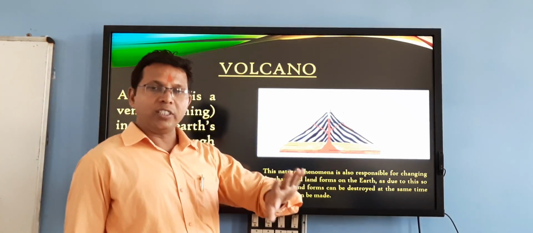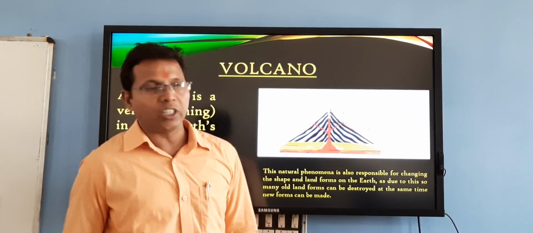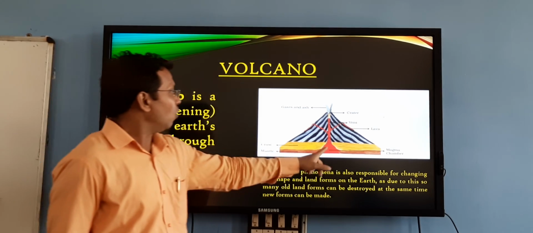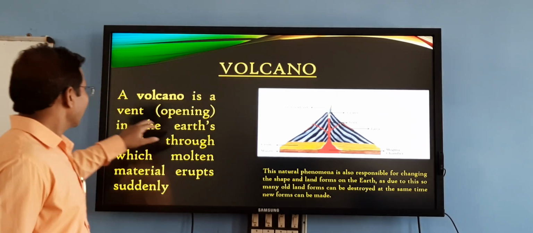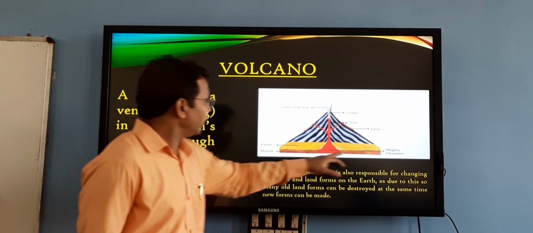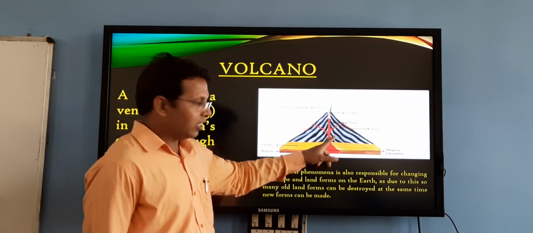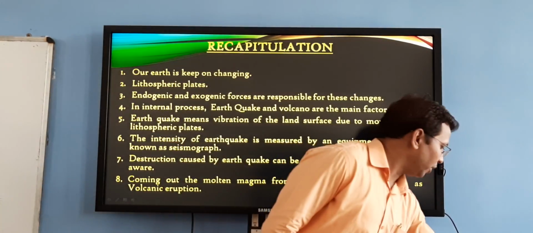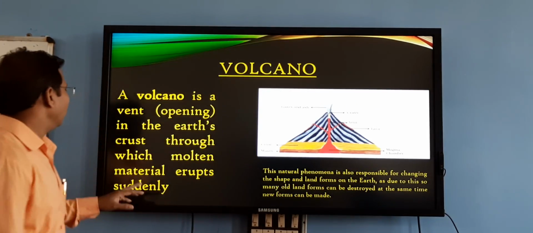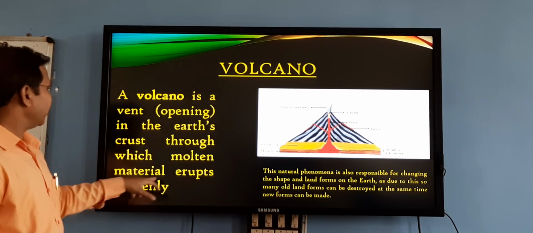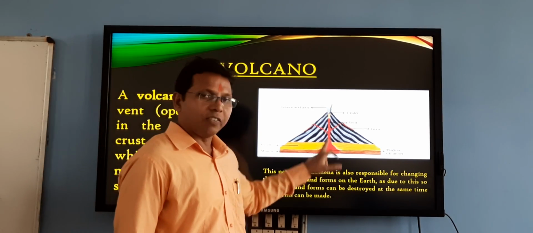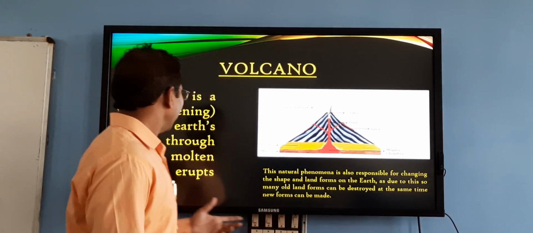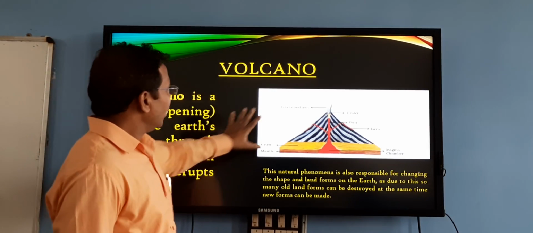Now again we have the point. What is a volcano? What is the definition of volcano? Listen carefully. Volcano is a vent. Vent means opening, in the Earth's crust. This is the crust. This is the opening in the Earth's crust, and this opening is known as volcano, through which molten materials erupt suddenly. Through this vent, molten materials come out suddenly. This is the definition of volcano.